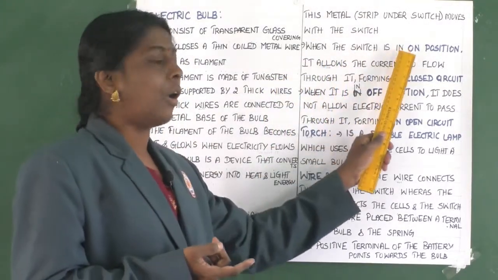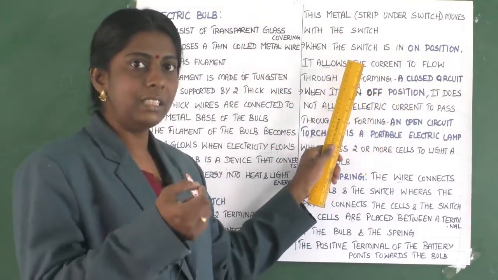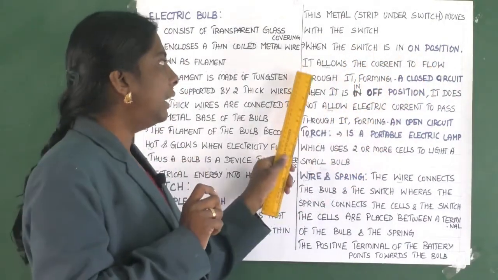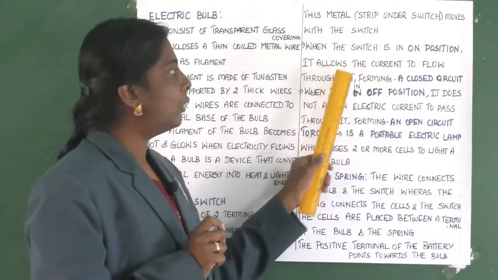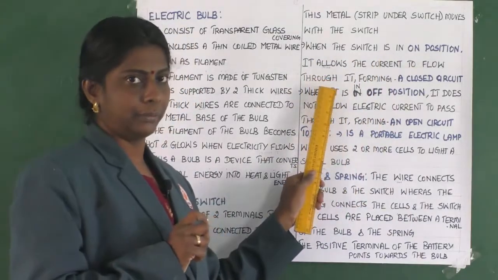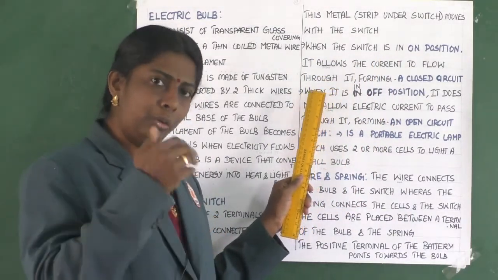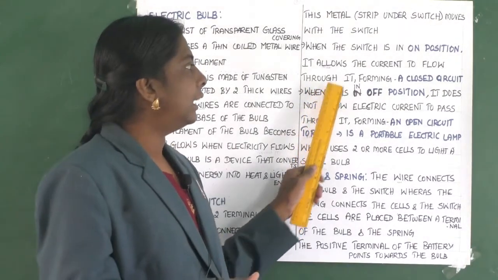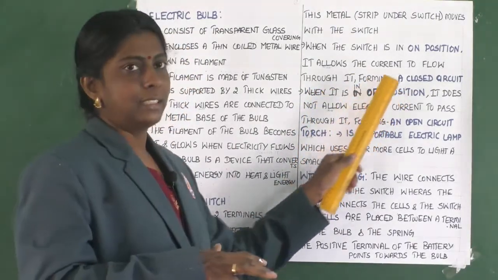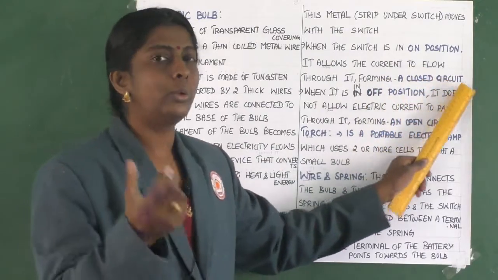When the switch is in the on position, it allows the current to flow through it, and that circuit is known as a closed circuit.